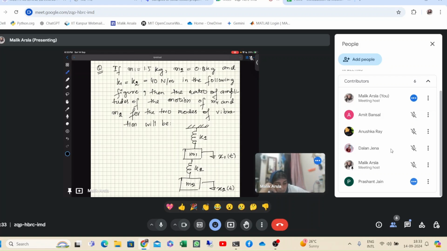After that, what procedure are you following, the matrix form or the normal one? Ma'am, solving both equations normally by assuming that the response is in the form of capital X into sine omega t. Okay, so you can quickly calculate and tell me. I'll give you 3 more minutes, then we can discuss the solution. So everyone can do it, and whosoever gets the answer, please put it in the chat box as soon as you get it.